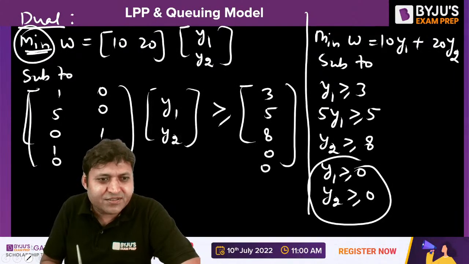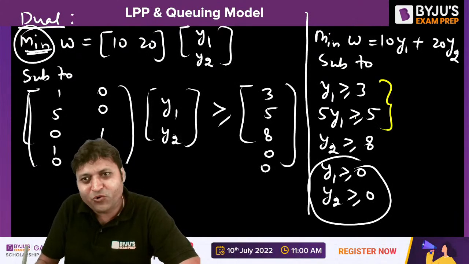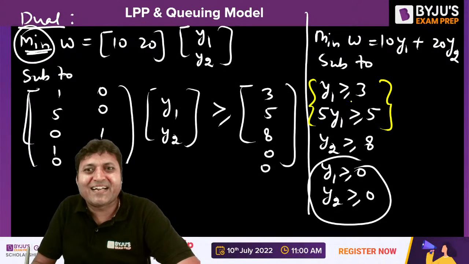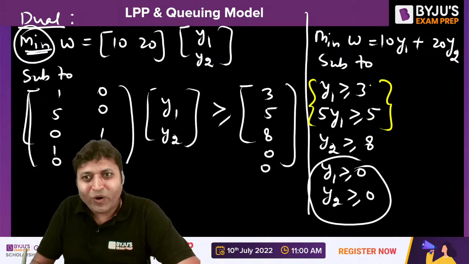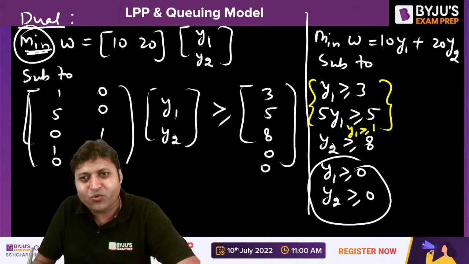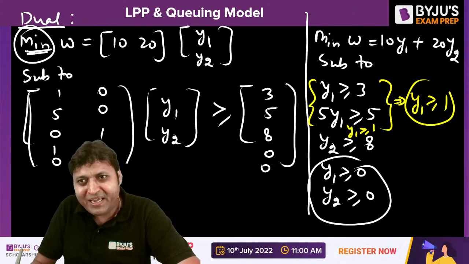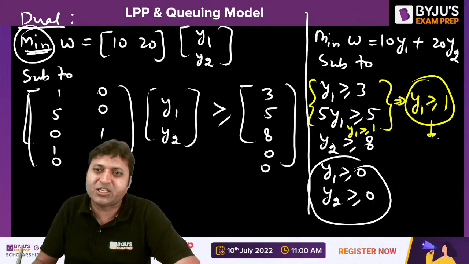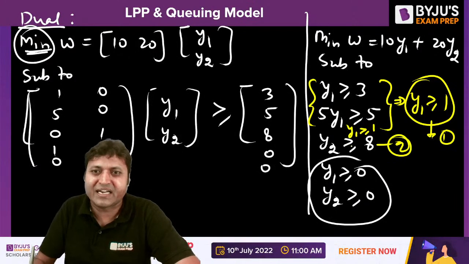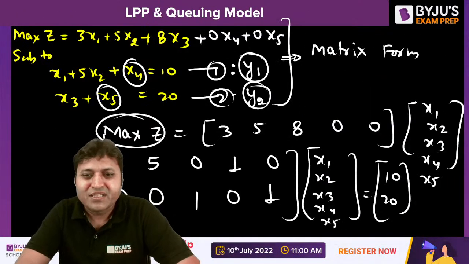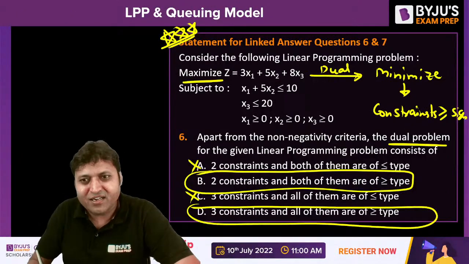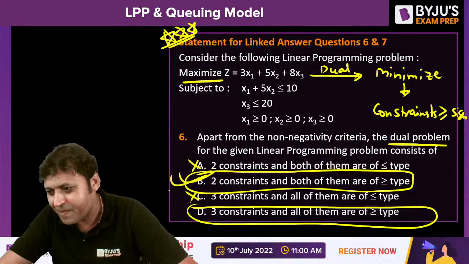In dual there are three constraints, but if you see, y1 is greater than 3 and 5y1 is greater than 5, so y1 is greater than 1. One is y1 greater than 3, another is y1 greater than 1. Out of them we can say y1 greater than 1 will be a single constraint. So this is one constraint and these are the two constraints. There will be two constraints with greater than sign. Option B is the correct answer.